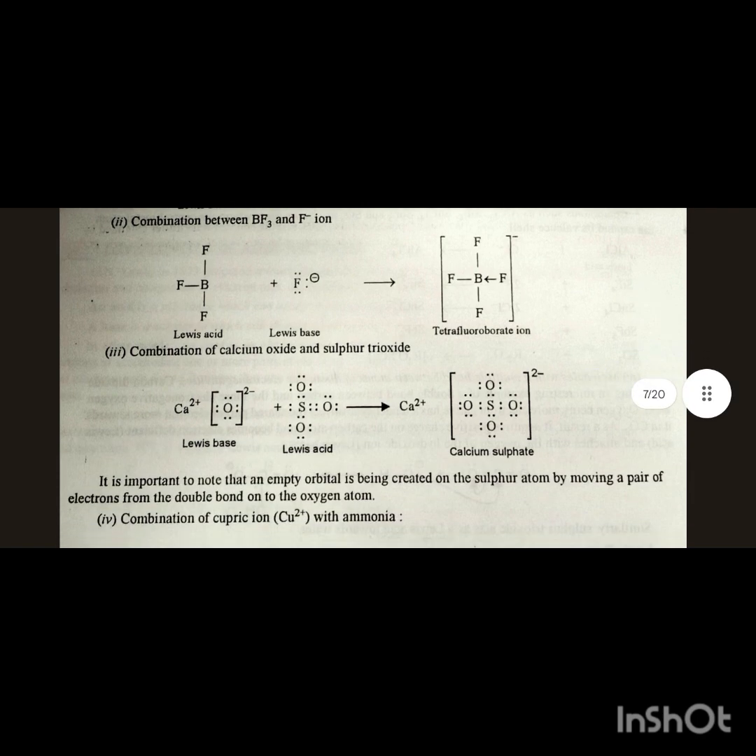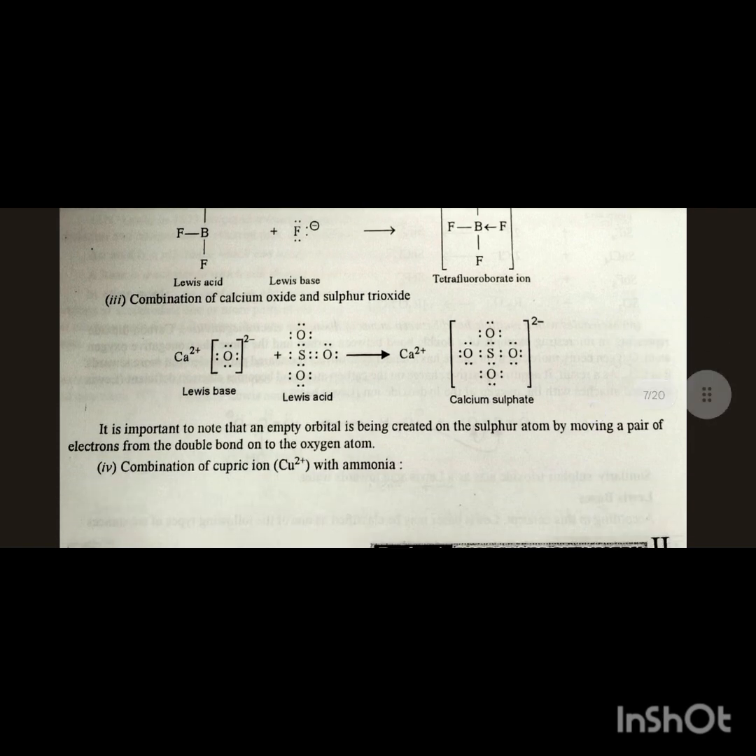Some typical acid-base reactions involve the formation of a coordinate bond between a Lewis acid and a Lewis base. Combination reaction between H+ and NH3: NH3 is the Lewis base, H+ is the Lewis acid, and they form the ammonium ion. Combination of BF3 and F- ion forms the tetrafluoroborate ion. Combination of calcium oxide and sulfur trioxide: Lewis acid and base combine and form calcium sulfate.